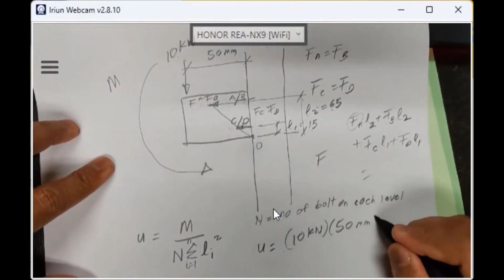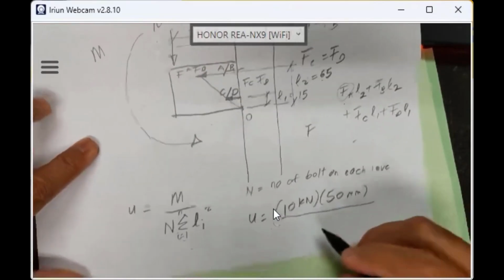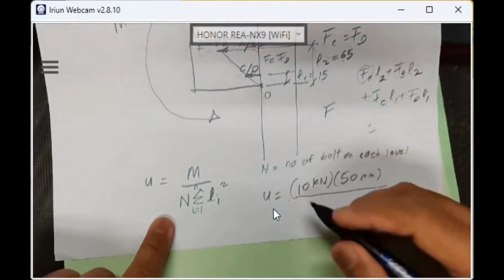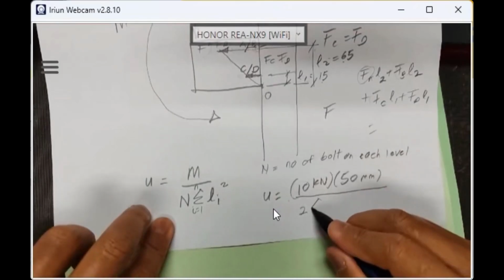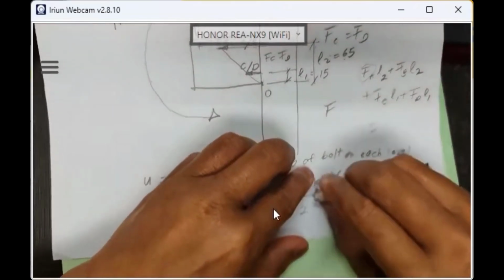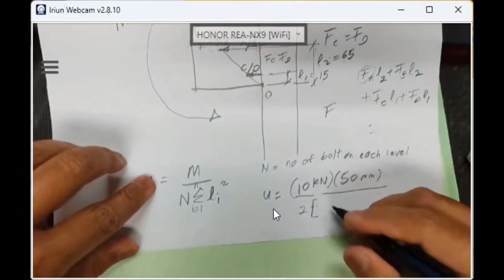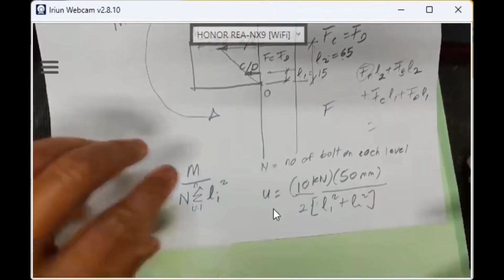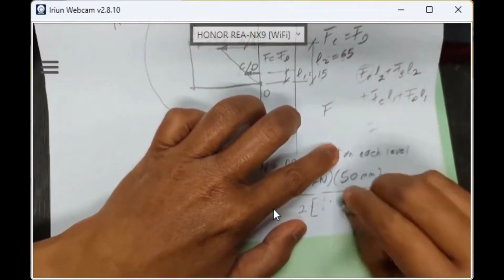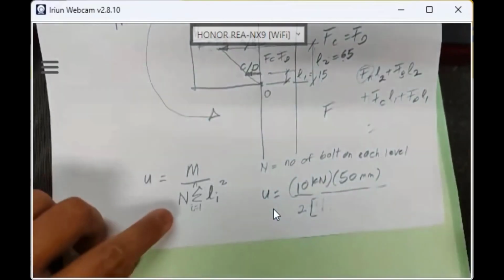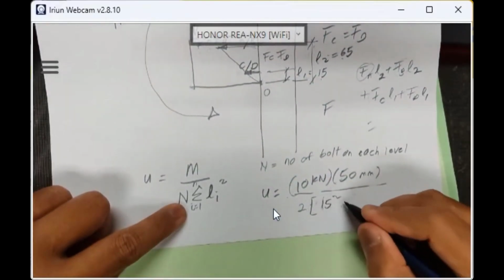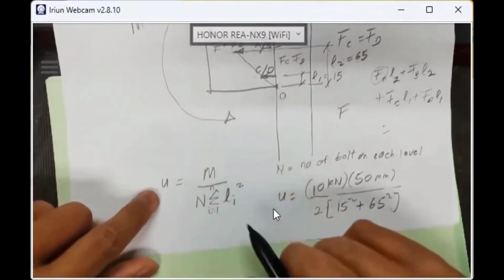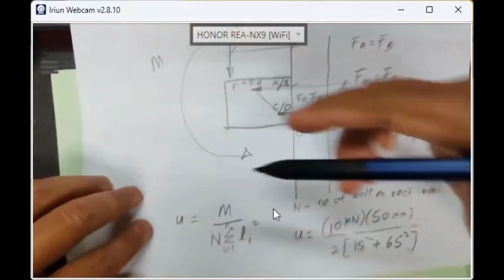So it will be 500 kilonewton meter over N, but what is my N? N is the number of bolts on each level. So it will be 2 times the summation of Li square, which is L1 square plus L2 square, so 15 square plus 65 square. This will be your multiplication per unit length of tensile load.